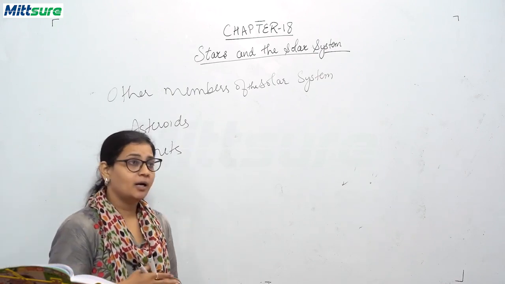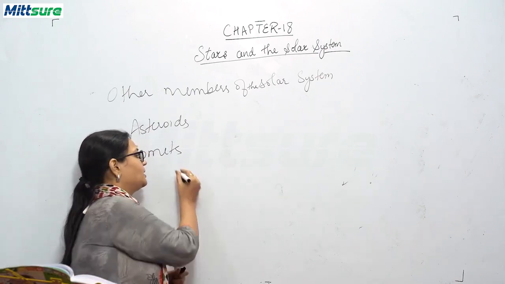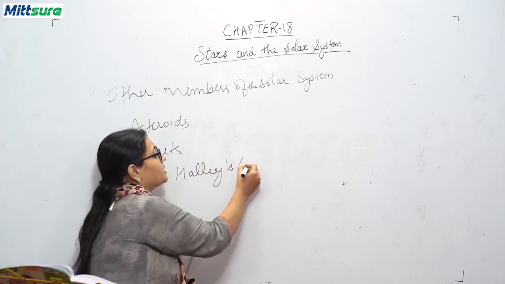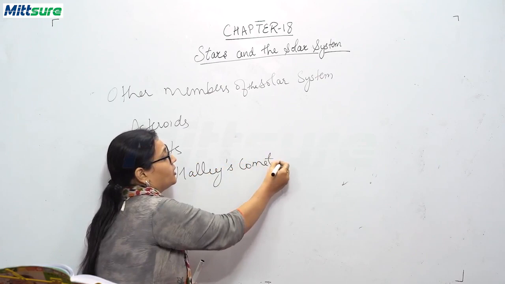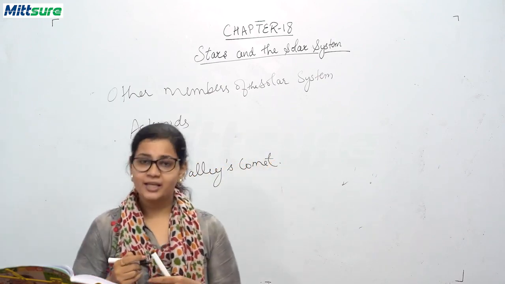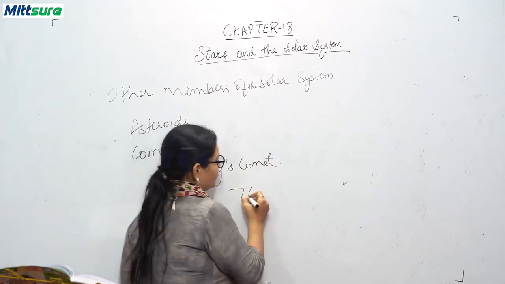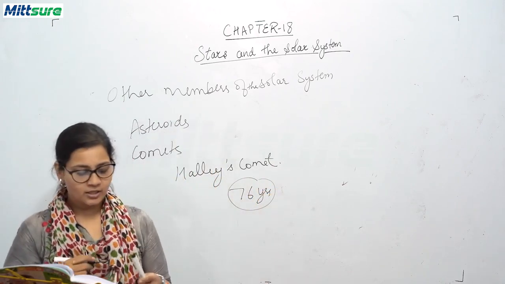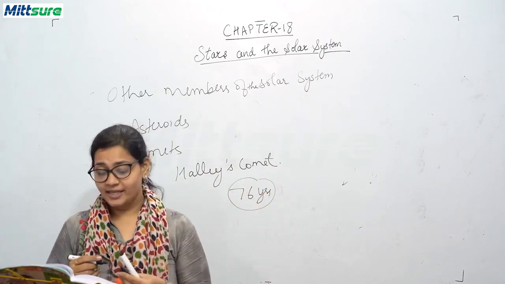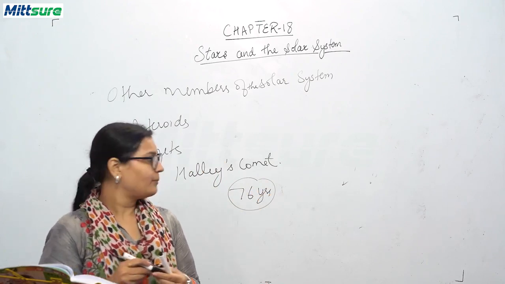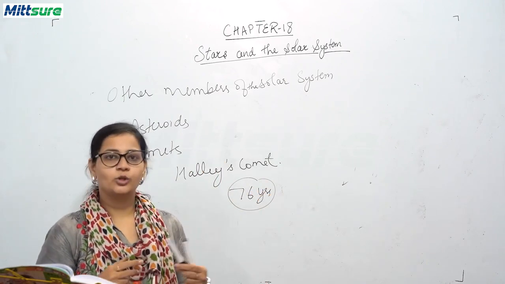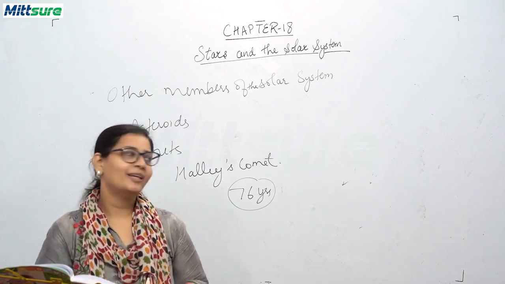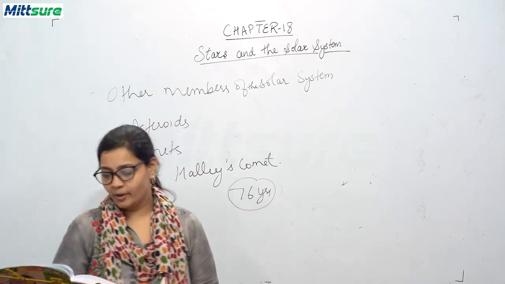One such comet is Halley's comet. Do you know the duration after which this comet is seen? It will be seen again every 76 years. It was last seen in 1986. The next time it will be seen will be around 2062. Maybe I will not be there, so hope you are there, and you'll be able to see Halley's comet.